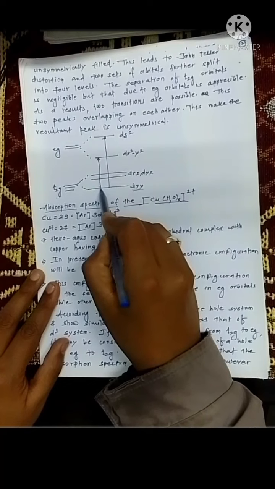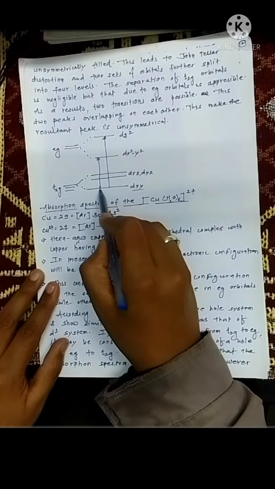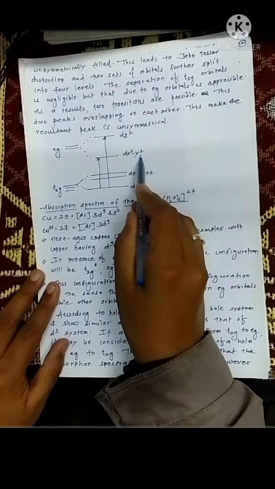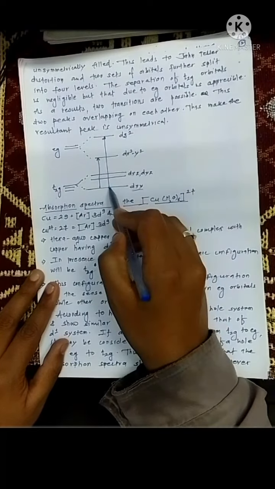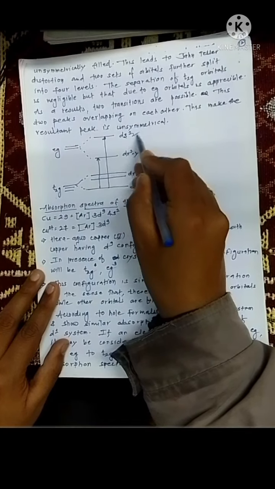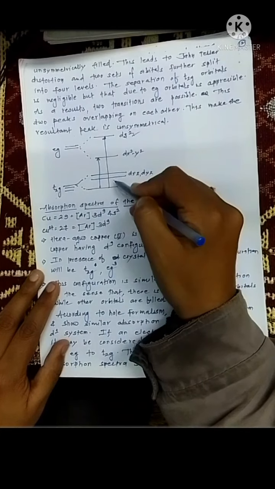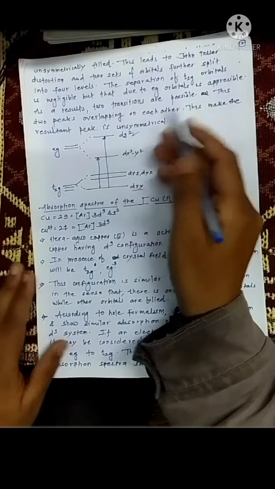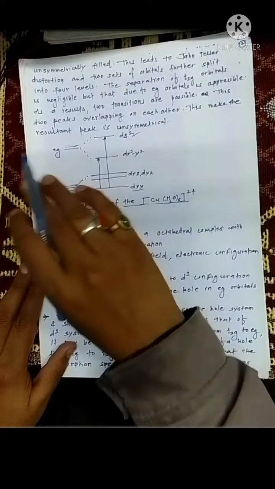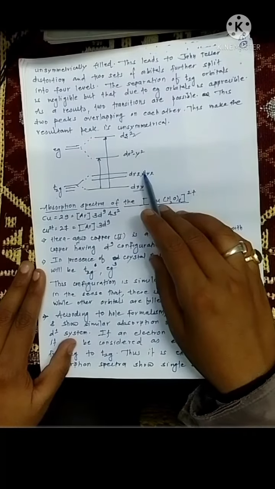Now when this electron absorbs light, there are two possibilities. Either it goes into the dx2-y2 orbital, or it can go into the dz2 orbital. Therefore there is a possibility of two transitions, and these two bands overlap, and the resultant band is observed in a broad region which is unsymmetrical in nature.